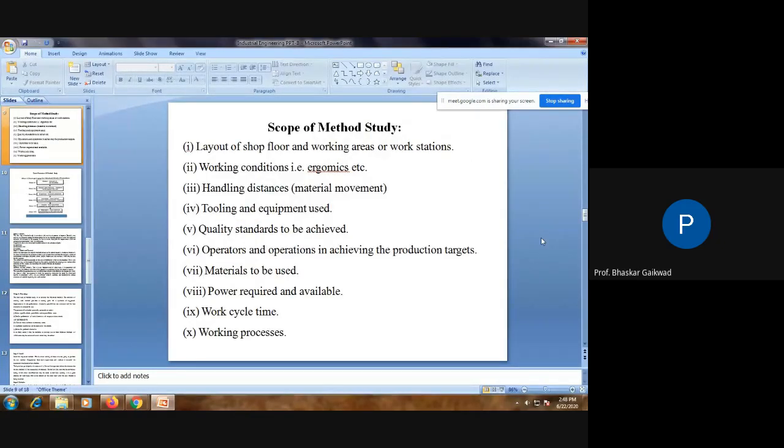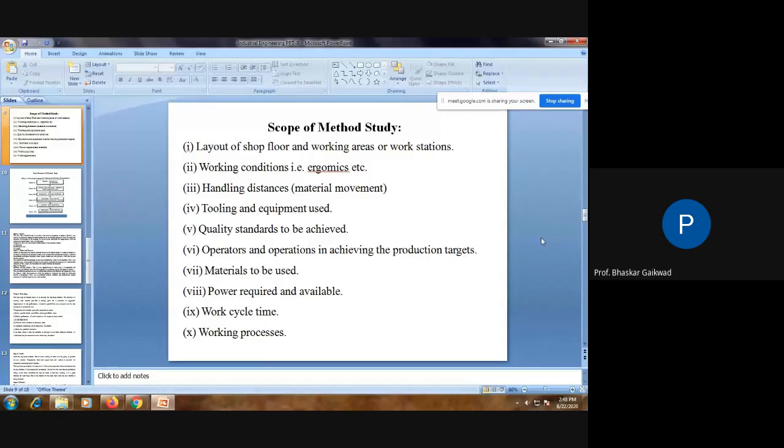Then the scope of method study. First point, layout of shop floor and working area or workstations. We need to improve these shop floors, working areas or workstations in industry: production shops, quality control shops, heat treatment shops, and workstations for assembly, layout of shop floors. All these things are there. Here we can make use of the method study.